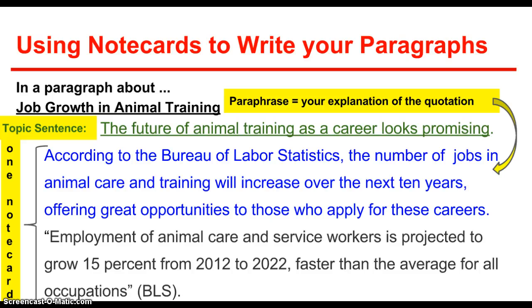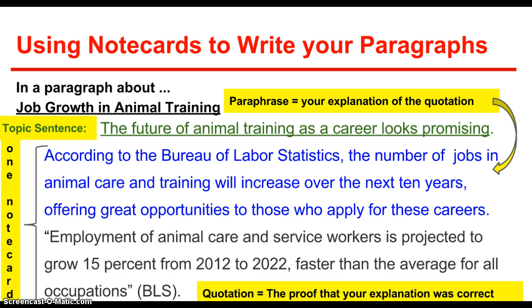Now your paraphrase should be your explanation of the quotation that you are going to use. And so I've just copied and pasted that directly off of my note card into this. Okay? The quotation below there then is the proof that your explanation was correct. So you've interpreted the quotation and now you're giving your quotation. I want you to notice that these 2 things say different things. They are not identical.